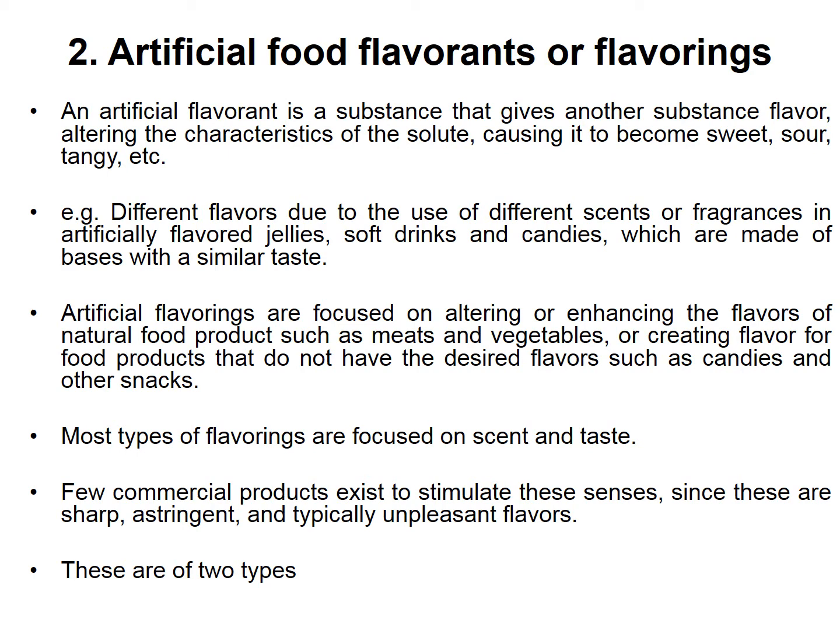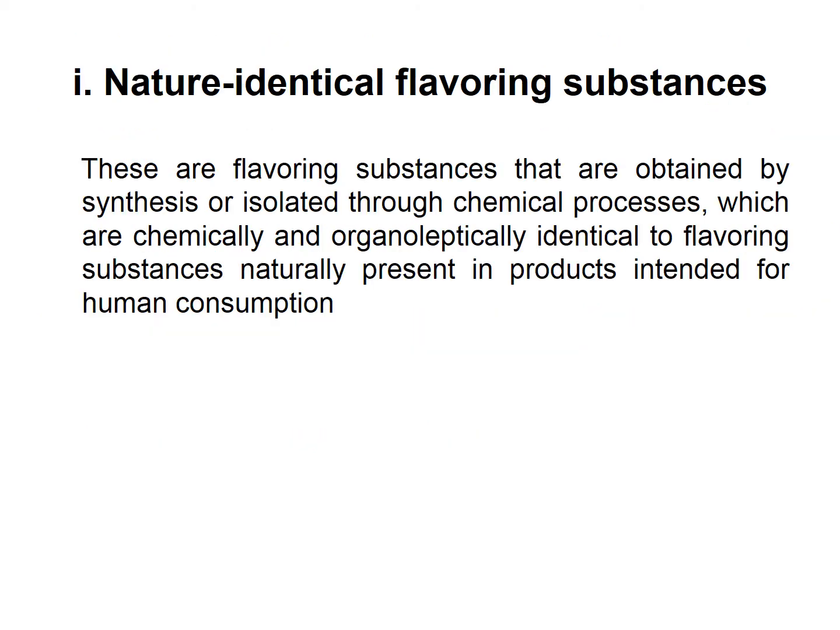The most common types of flavoring are focused on the scent and the taste. Few commercial products exist to stimulate these senses since they are not sharp, astringent, and typically have an unpleasant flavor. Basically, artificial food flavorants are of two types. First is the nature-identical flavoring substance. These substances are obtained by synthesis or isolation through chemical processes, which are chemically and organoleptically identical to flavoring substances naturally present in a product intended for human consumption.